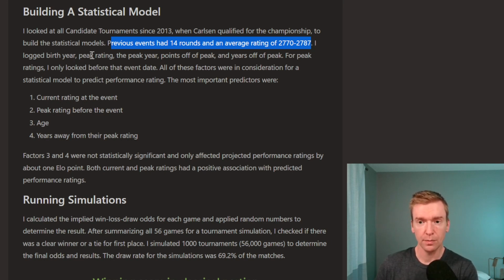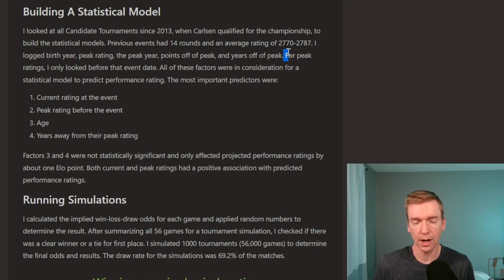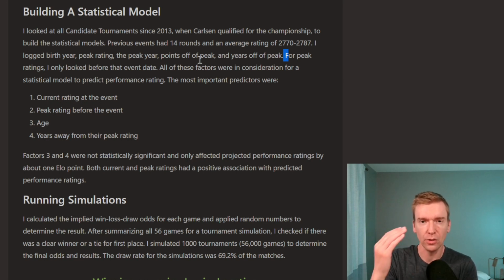I looked at birth year, peak rating, the peak year of their highest rating, how many points off their peak they are, and how many years off their peak. So I wanted to see if players were in their prime, if that mattered, if their age mattered, how far off their prime, and how long off their prime. And for peak ratings, I only looked prior to that event date. So you can't look at future data to build a model. You can only look at that candidate's tournament from the past and then their ratings prior to that. It'd be cheating to look ahead at their ratings. So all of those factors were in consideration for a model.